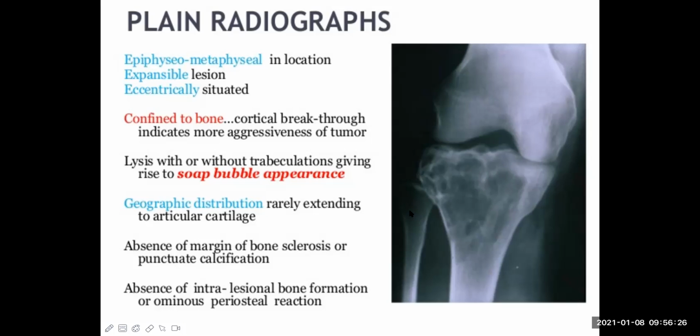Now, one very important point you need to note here is the absence of marginal bone sclerosis or punctate calcification, which is very common in other types of bone tumor like osteosarcoma or even Ewing sarcoma. These are the malignant bone tumors. There is sclerosis or new bone formation, but in this case, they're absent. I cannot see any white dense area there. So this is an important point.